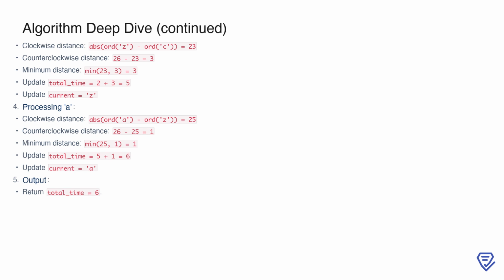The clockwise distance from A to C is 2, and the counterclockwise distance is 24. The minimal distance is 2, so we add it to the total time and update the pointer to C.